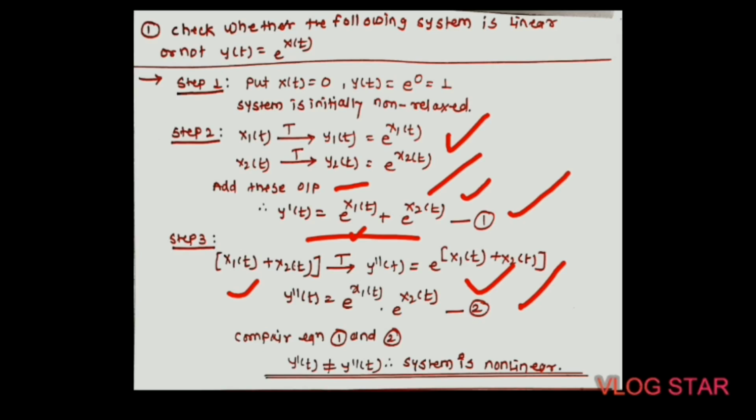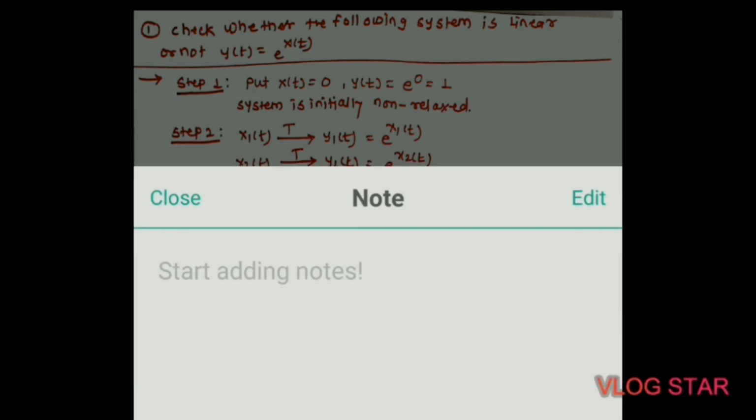Here addition takes place, and there e raised to x1 of t into e raised to x2 of t is present. So after comparing equations 1 and 2, the value of y dash of t and the value of y double dash of t are not equal, hence the system is a non-linear system.